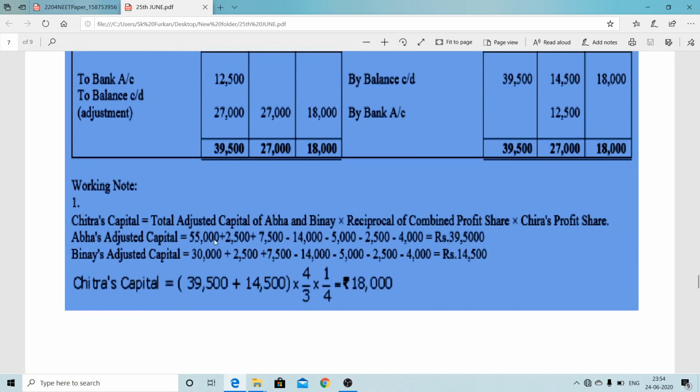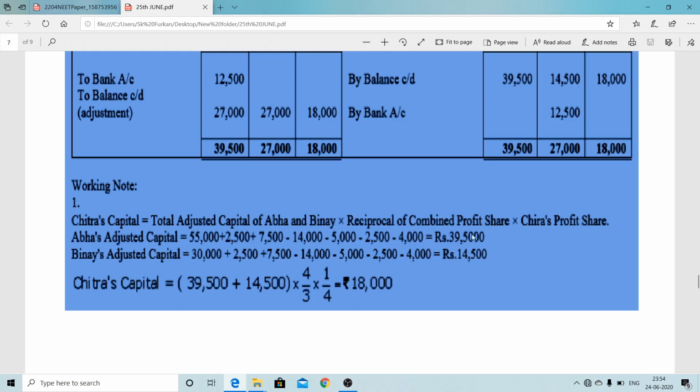So these are all credit side plus plus plus, and these are all debit side minus minus minus. So this is coming adjusted figure 39,500. Exactly, the second partner also same way. Credit side all are plus 30,000, 2,500, 7,500, minus minus minus. Debit side 14,500.